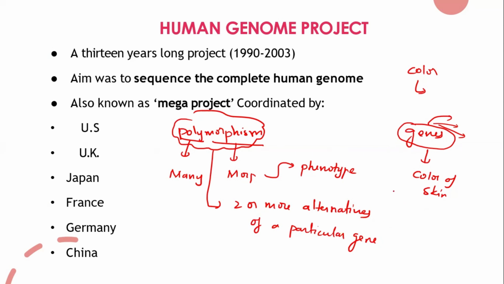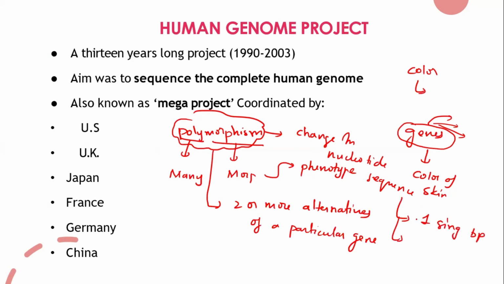And why does polymorphism come? Because of a change in the nucleotide sequence. This change can happen in only one single base pair, or in multiple base pairs. Based on that, we can tell whether it's a single or multiple polymorphism, like single nucleotide polymorphism, SNP.